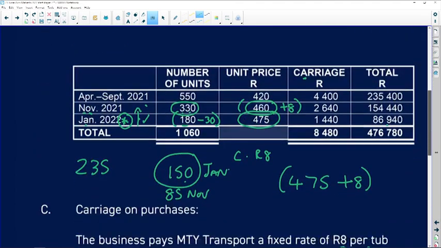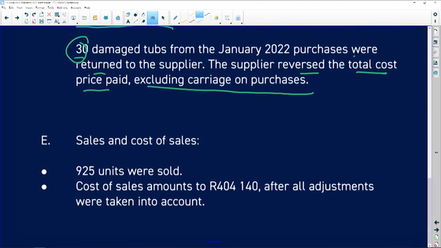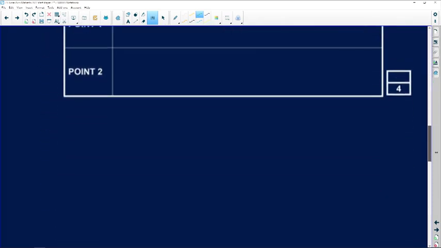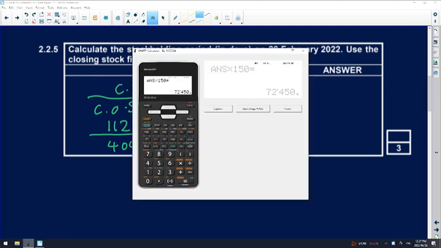Right, if we scroll all the way down, sales and cost of sales. So my cost of sales amounted to 404,140. So let's take that through. Sales, cost of sales, we go, divided by 404,140, and remember, multiplying that by 365. Right, let's pull the calculator out.